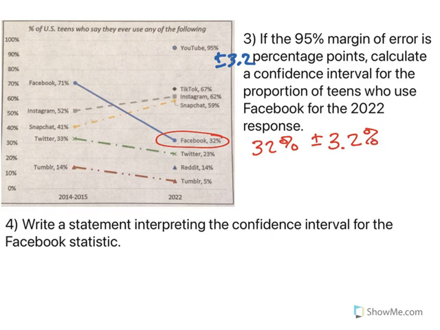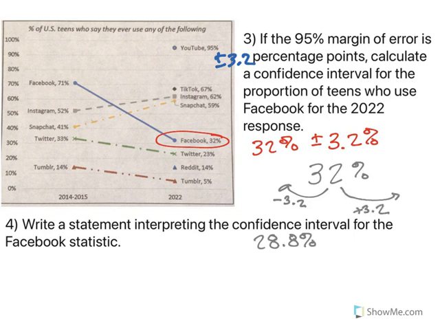Remember how to find your confidence interval. So you start with your estimate, in this case 32%. To find the low end, we subtract. So 32 minus 3.2 is 28.8%. To find the upper end, we're going to add 3.2. So 32 plus 3.2 gives me 35.2%. And there's my confidence interval, 28.8 to 35.2.